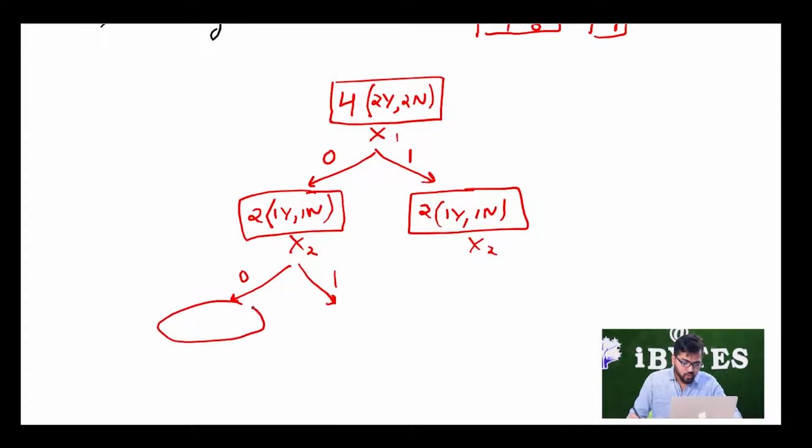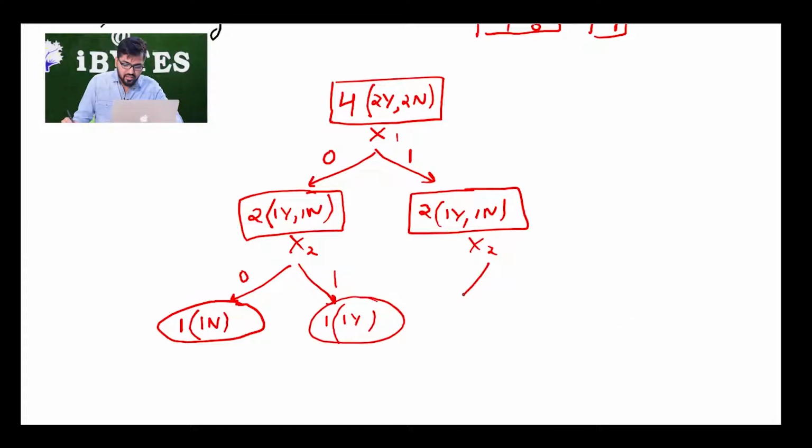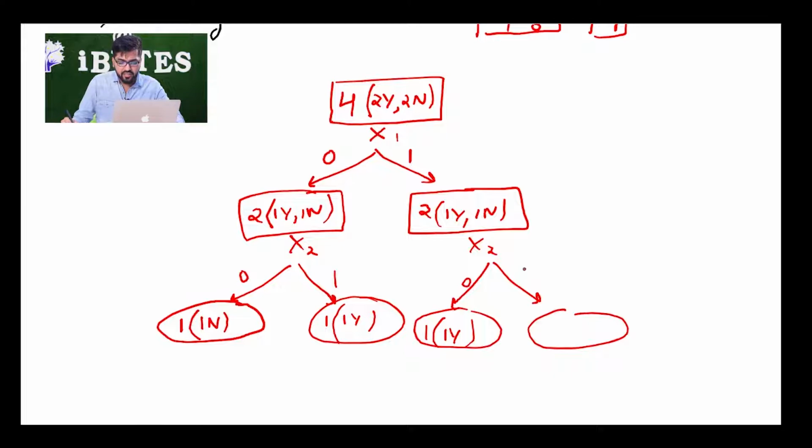In this case there is only going to be one point, which is 1 no. Similarly, here I will have 1 point, 1 yes. Here for 0 I will have 1 point, which is 1 yes, and here I will have 1 point, which is 1 no.